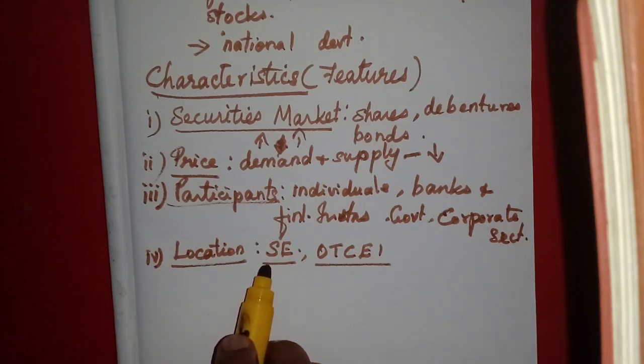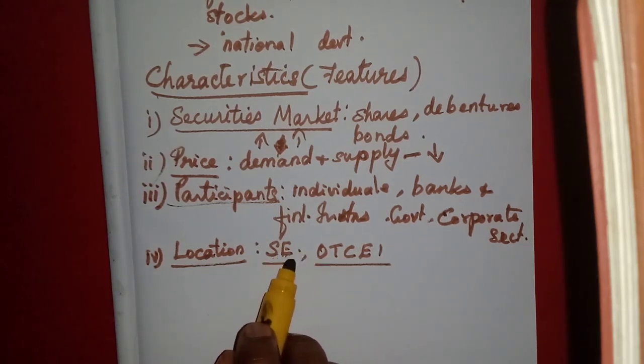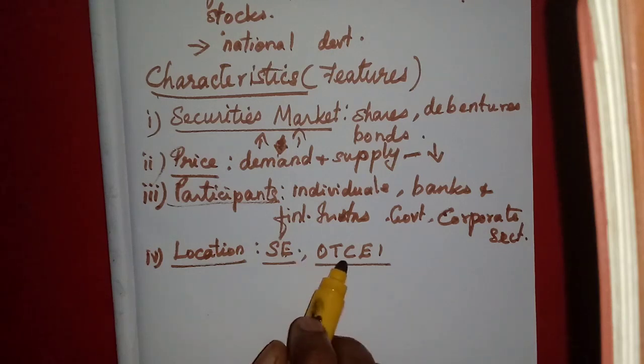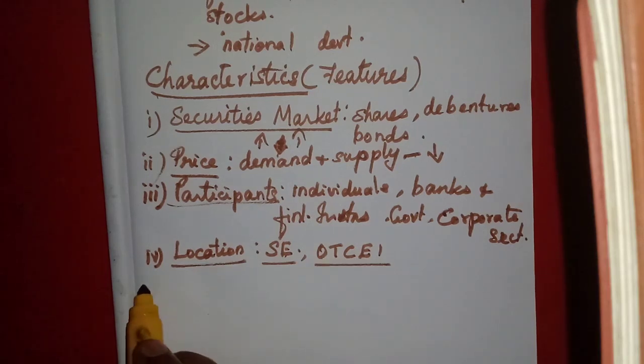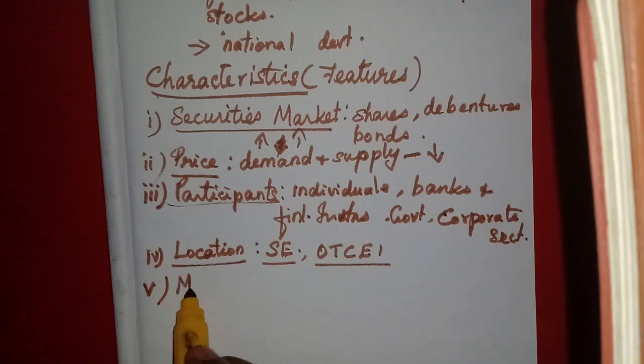Okay, we cannot say that it's a separate location, but we cannot deny that it has some location as the stock exchange. Mumbai, National Stock Exchange, okay, Bombay Stock Exchange, Madras, it is situated in one place. Okay, location is there. Then the last characteristic is market for financial assets.